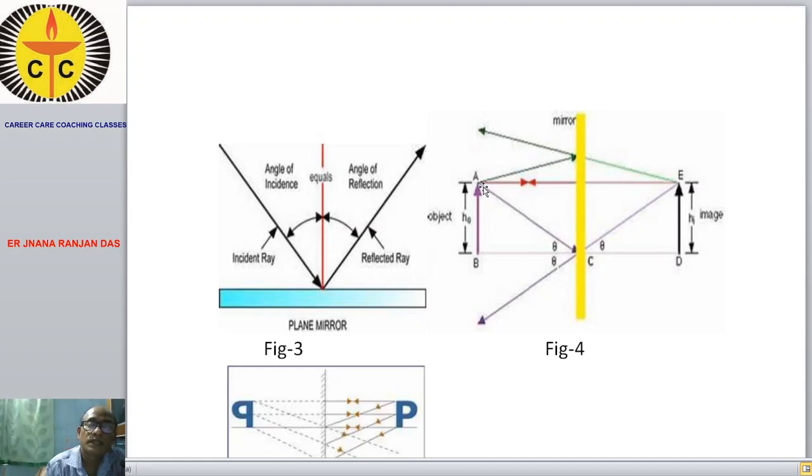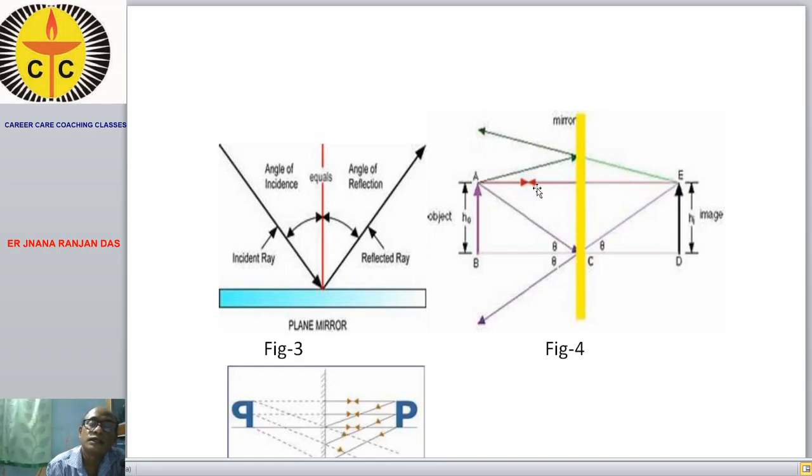Again we consider another incident ray falling at this point C, just at the horizontal level, and it is reflected back in this direction. If we extend these reflected rays in this direction, they will not meet at all. If we extend them behind the mirror, they will meet at point E. So the image of A is formed at E.